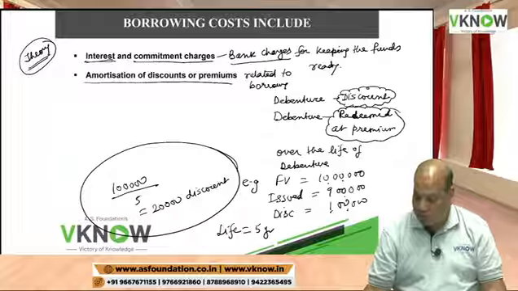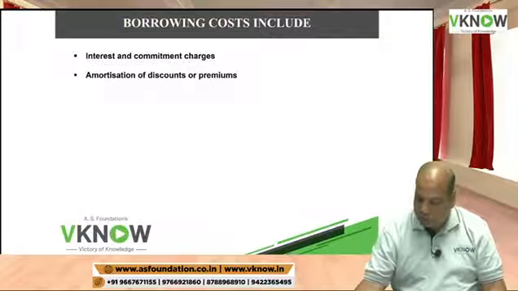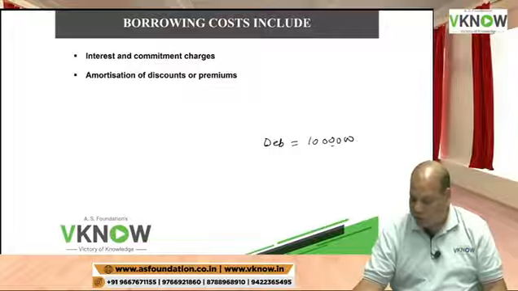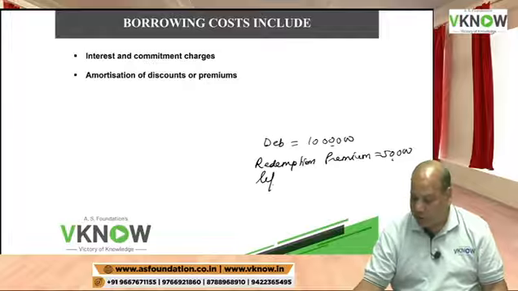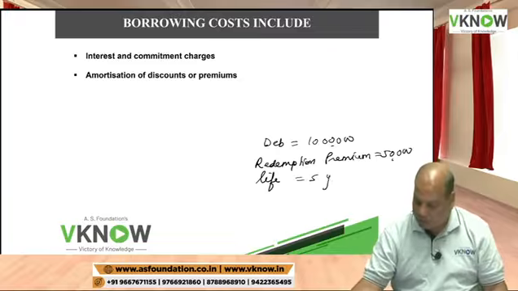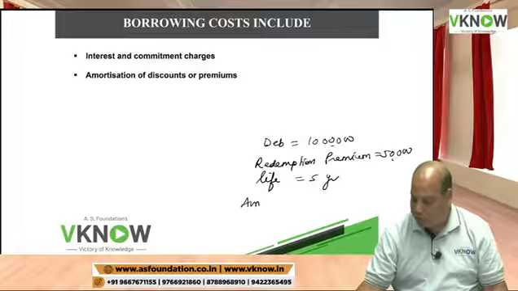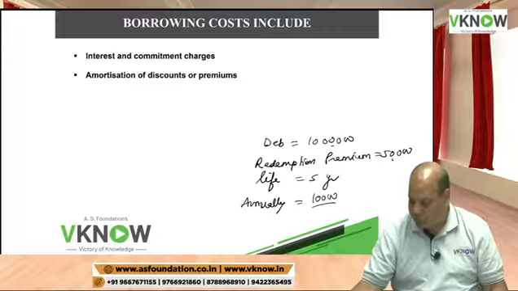Or similarly, if you have issued a debenture of 10 lakh, but you have to pay a redemption premium of 50,000 rupees, and the life is 5 years, then you have to amortize 10,000 rupees annually.